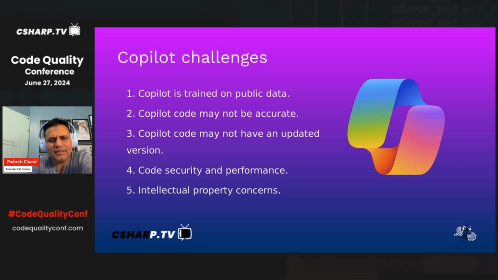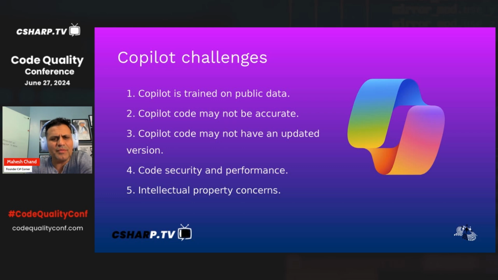Another concern is that when you ask Copilot to write secure code, it may not be secure, because remember, it's learning from public data. If somebody wrote code publicly, it's available, and that code has a bug or flaw, now that will come to your code as well. So you have to make sure that the code you're using, especially for security, is really tested. On the security side, I would probably stay away from Copilot. I would not use Copilot to write security for me, because that could create a big issue, and then some kind of leak in my code in the future.